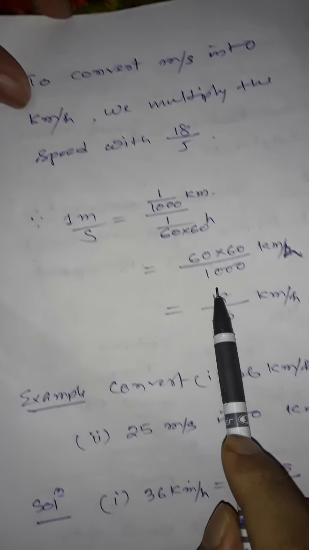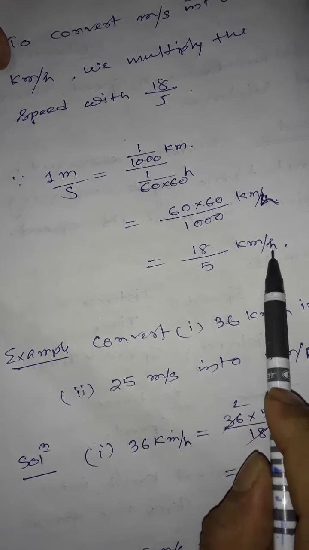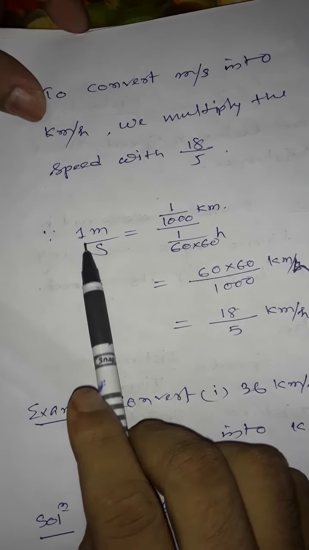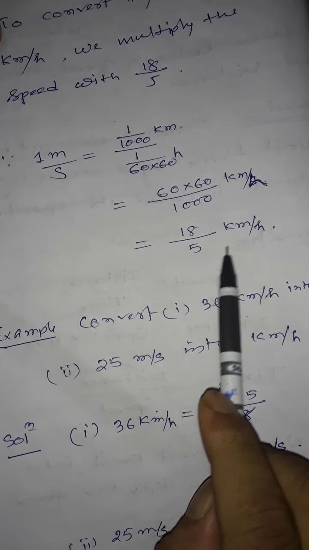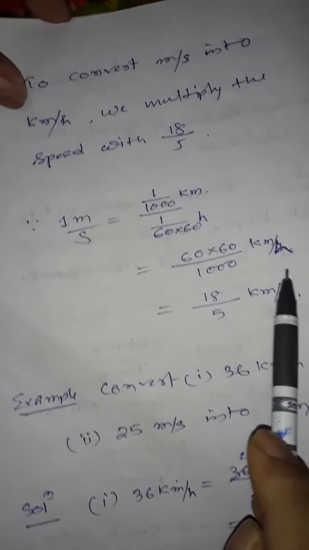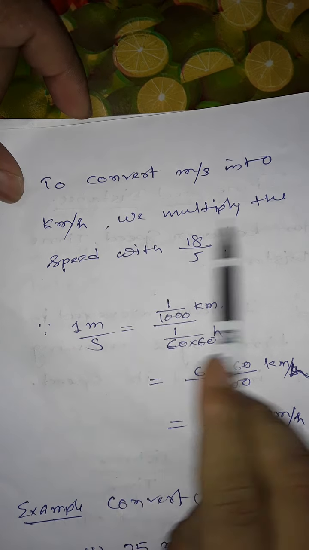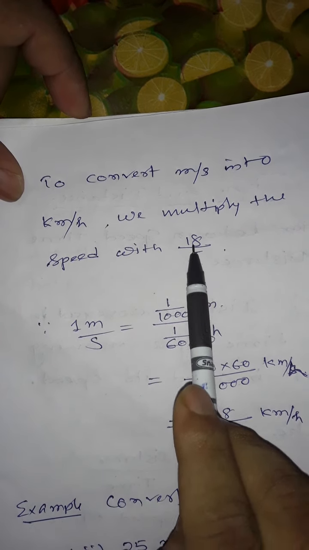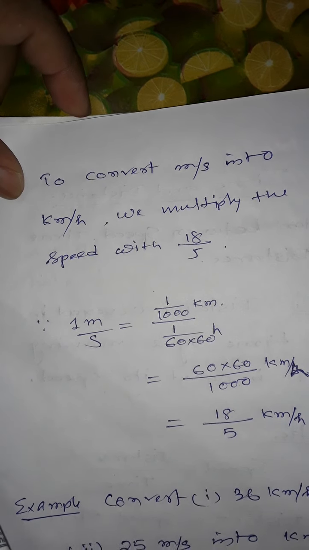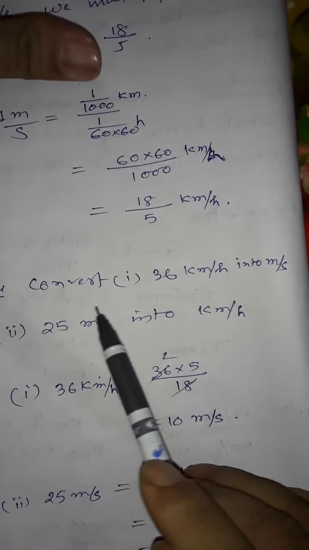So simplify this, then you will get 18 by 5 kilometer per hour. So 1 meter per second is 18 by 5 kilometer per hour.